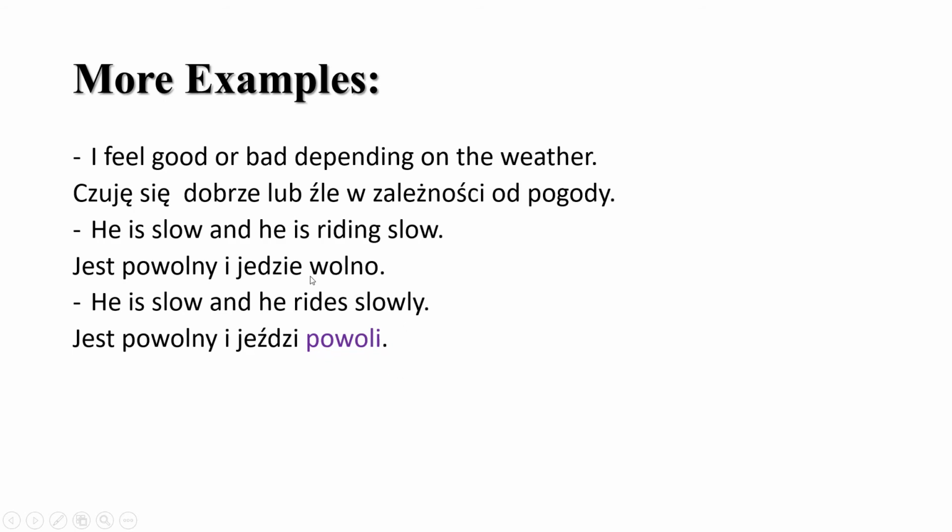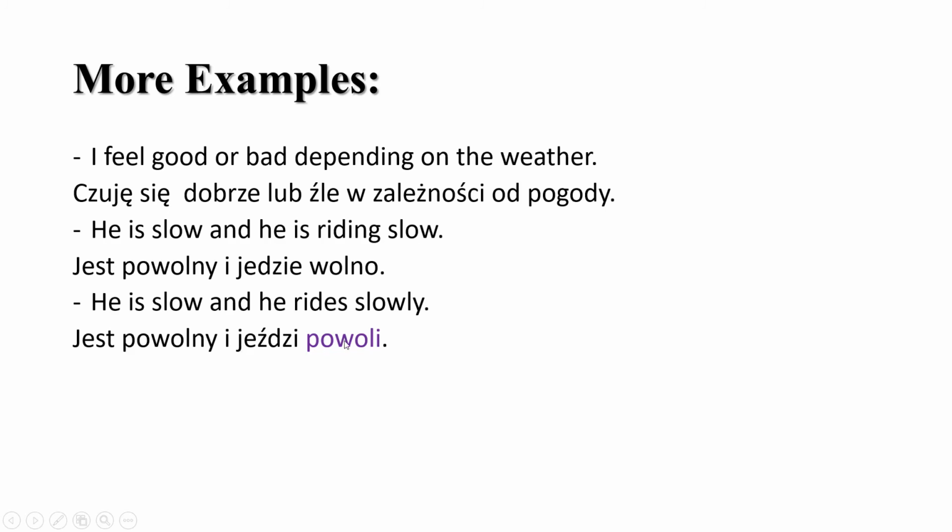You can say jedzie powoli, but it's better to say powoli when you're talking more about a habitual act. So jeździ means the same as jedzie, but jeździ comes from the verb jeździć in the infinitive form, which means he usually rides. So this is an iterative verb. I've talked also about this in the daily verb. I will just link it here or in the bio.